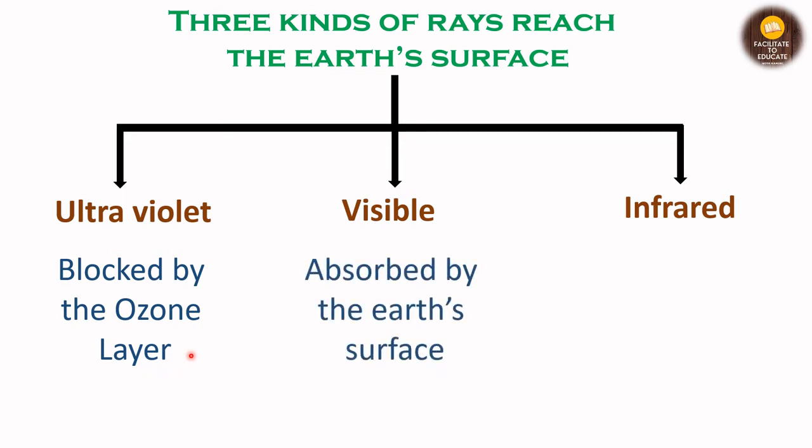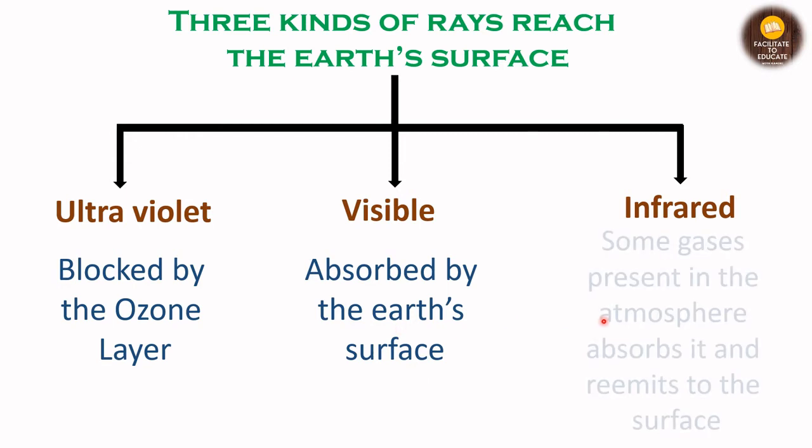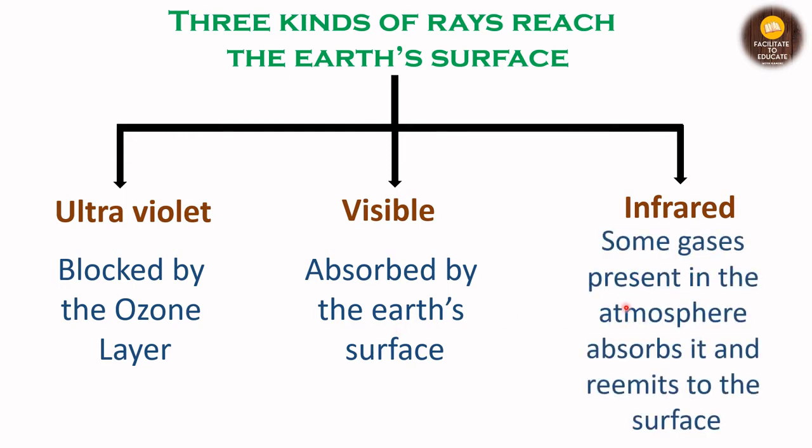Second is the visible ray that is absorbed by the earth surface. So visible rays are the ones that are directly absorbed by the earth surface. And infrared rays, what happens to them? There are some gases present in the atmosphere. You know already that atmosphere is nothing but the mixture of gases. So there are certain gases that absorb the infrared rays and re-emit them to the surface.